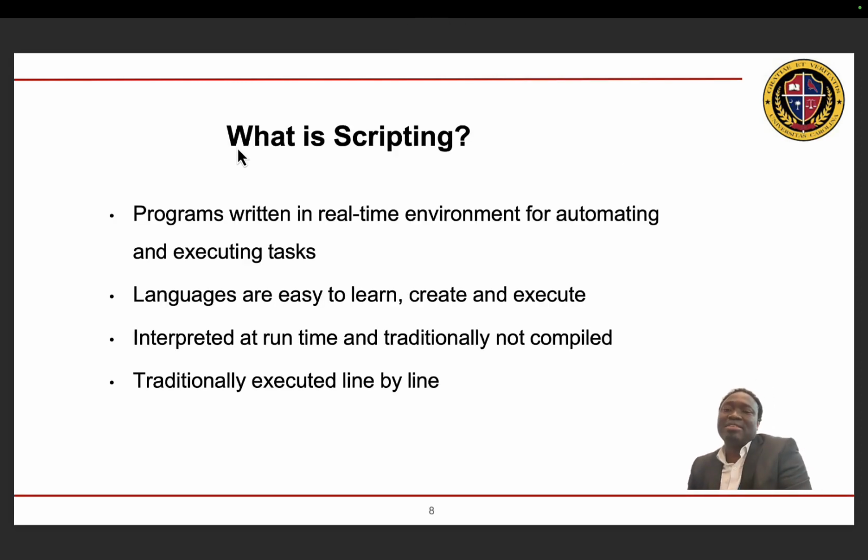The question to ask is, what is scripting? Scripting are programs that are written in real-time environment for automating and executing tasks. Scripting languages are easy to learn, create, and execute programs. One thing you need to know is that scripting languages are interpreted at runtime and are not compiled.